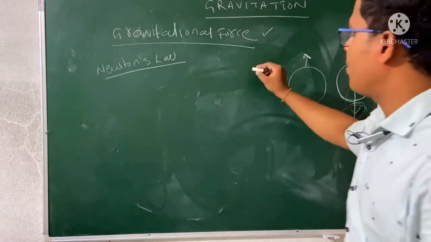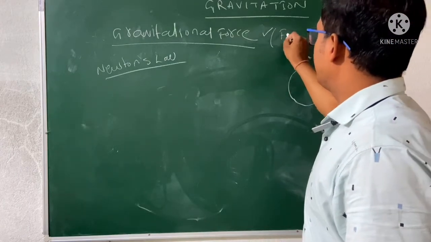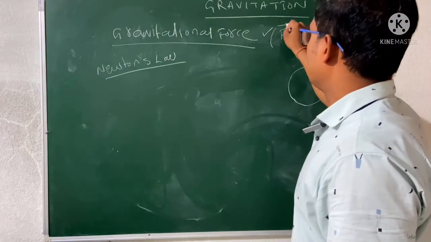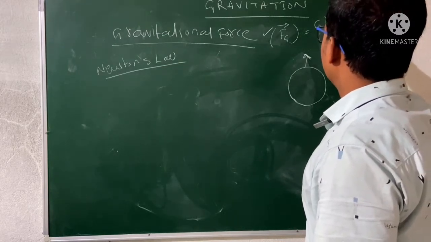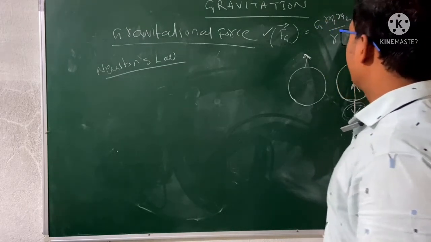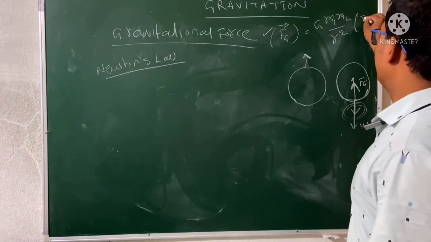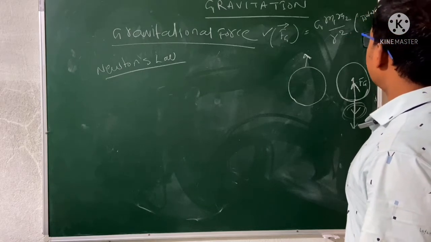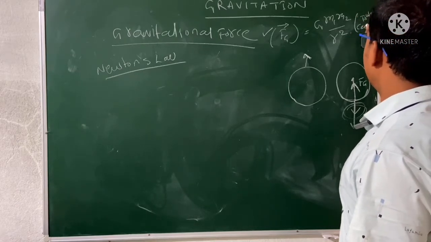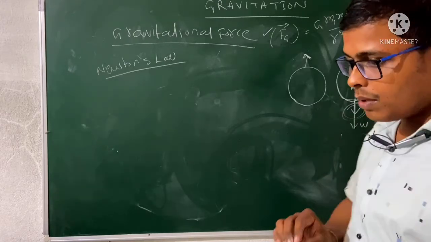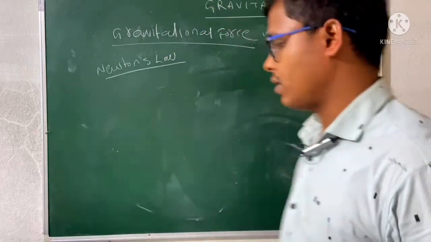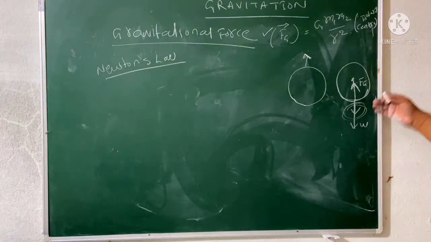Remember, the gravitational force is a vector quantity, right? The magnitude is G m1 m2 divided by r square, and the direction is towards the center. The gravitational force is always towards the center. So this case we can understand.